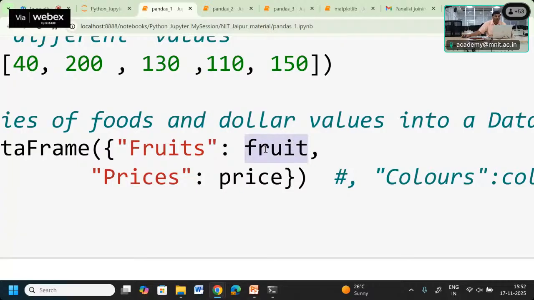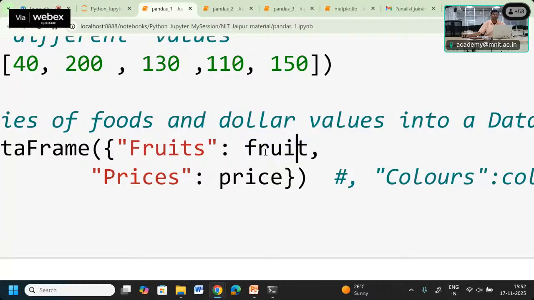But here in the case of the data frame, whatever value we are giving is basically a series of data, because this value can be anything. The value can be a tuple, a set, or a dictionary itself. So here whatever this fruit value we are giving should be a sequence of values, and that needs to be a series type of data.